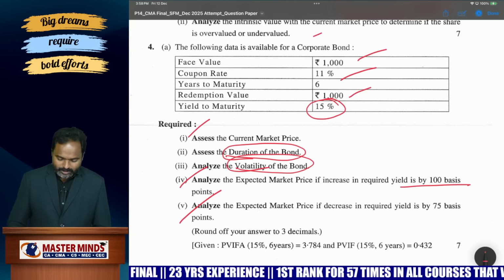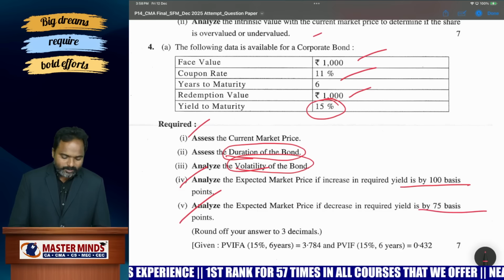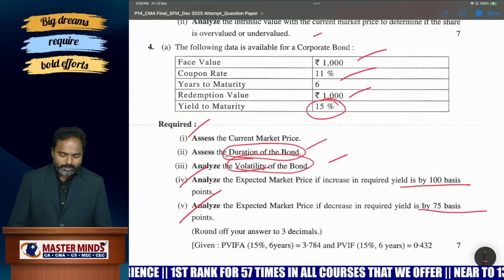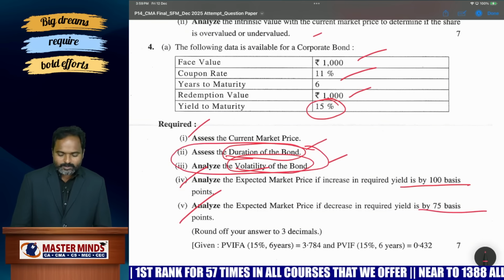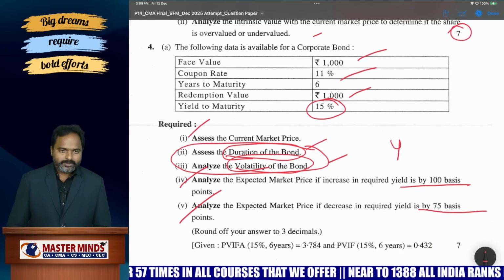And if the yield is reduced by 100 basis points, again you can calculate the value of the bond, and likewise for 75 basis points. But the only thing is the duration of the bond and the volatility of the bond; these 2 points may be a little bit difficult for the student. So out of 7, you will get 4 marks comfortably for the other options. Okay, that's all.